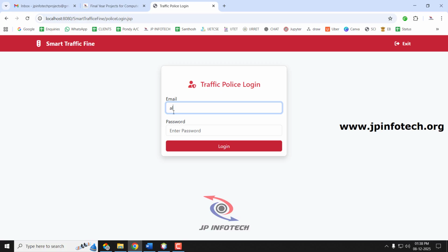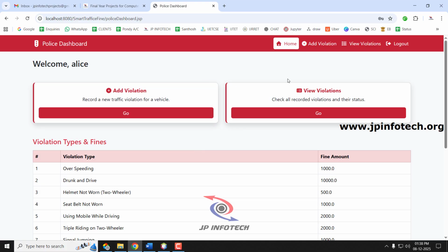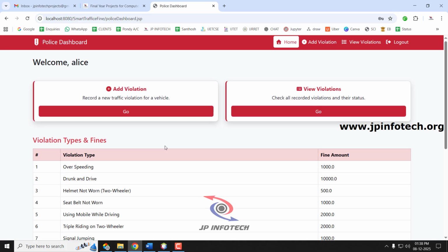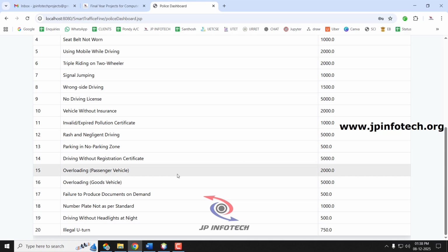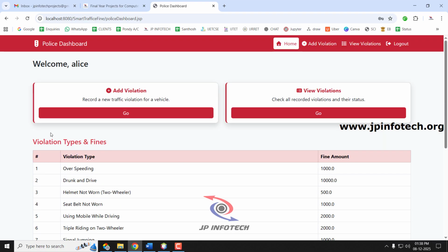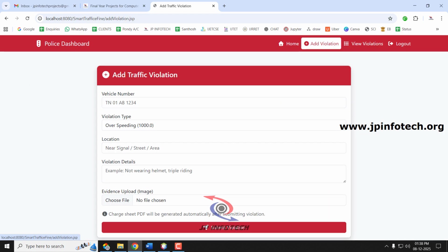So Alice is the traffic police. Now let us log into the traffic police of Alice. Once in the traffic police login, you can see the violation types and the price of the fine amount of it, which is updated by the admin. It will be shown here. So now let us add a violation. Just go to the add violation part.